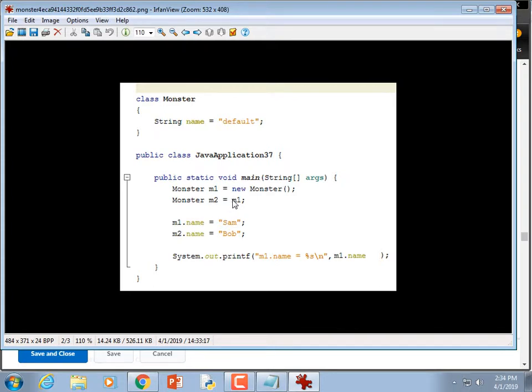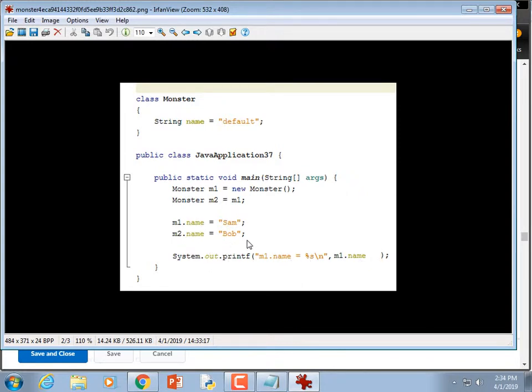Then we create another reference, but we set it equal to M1, meaning that they are now pointing to the same object. So if we set the name of monster1 to Sam, well, M2 is pointing to the same memory. It's like we have one house, but we have two street signs pointing to it. You paint the house red, it's going to be red no matter how many street signs are pointing to it. So does that make sense?